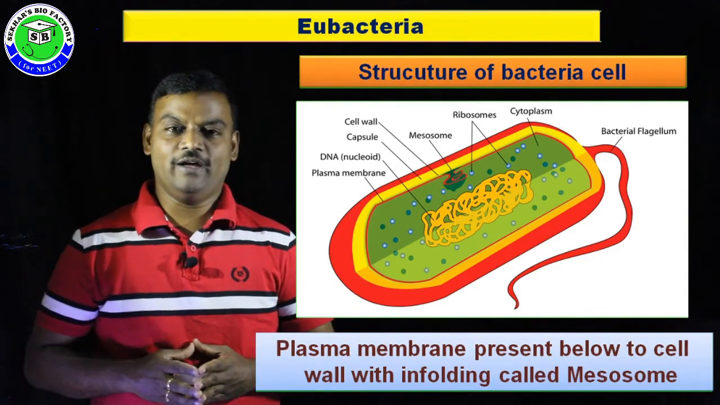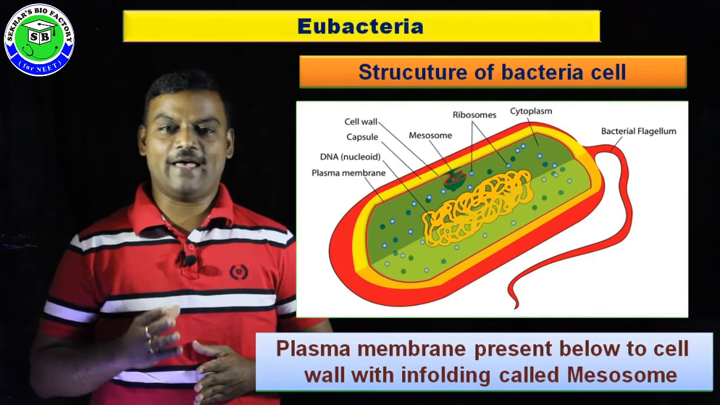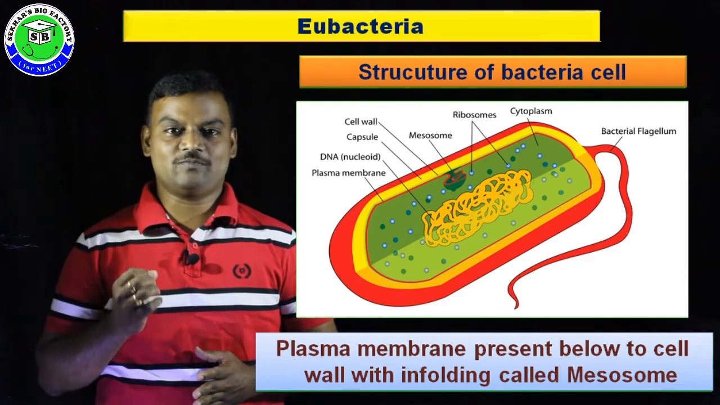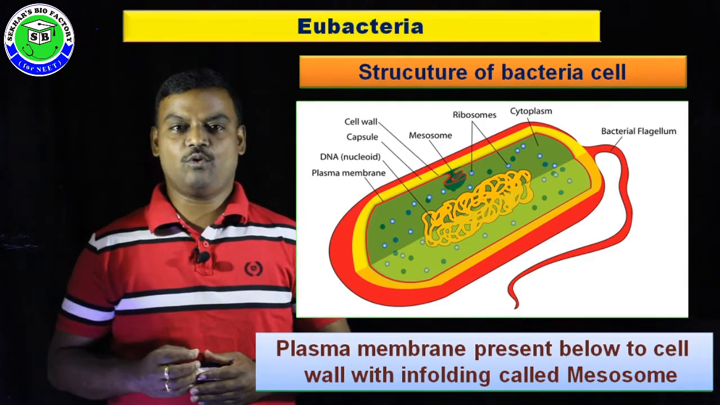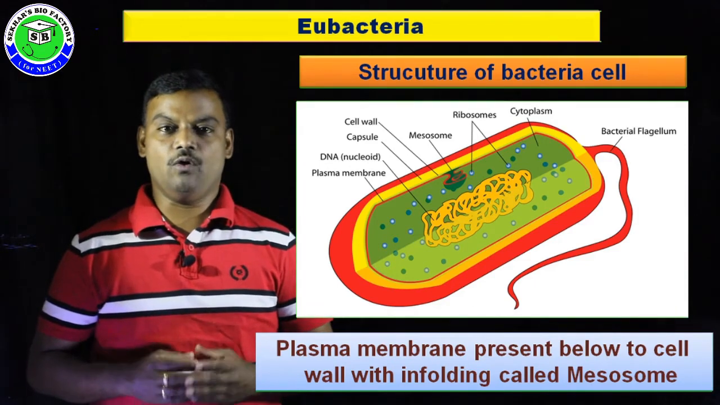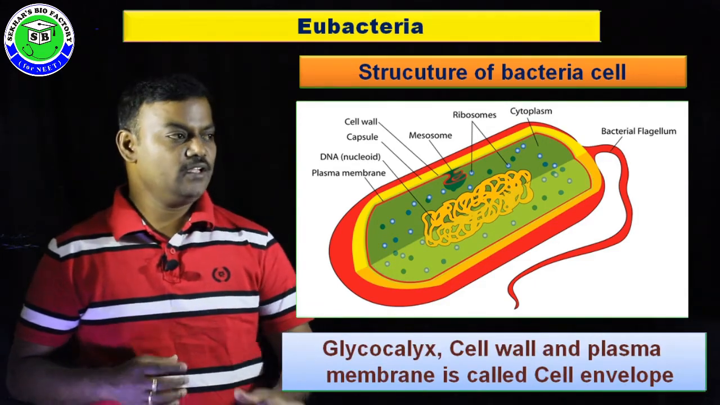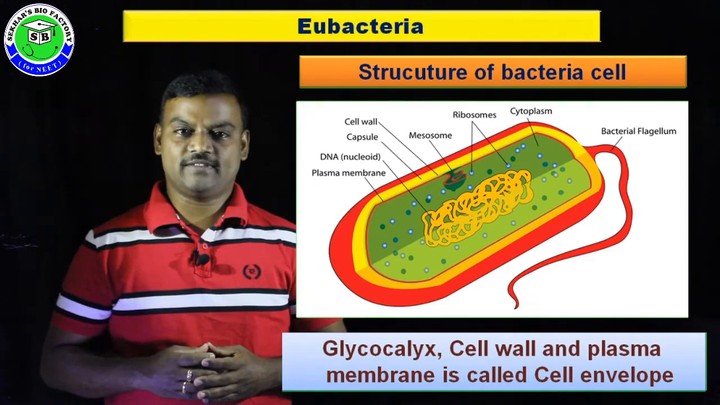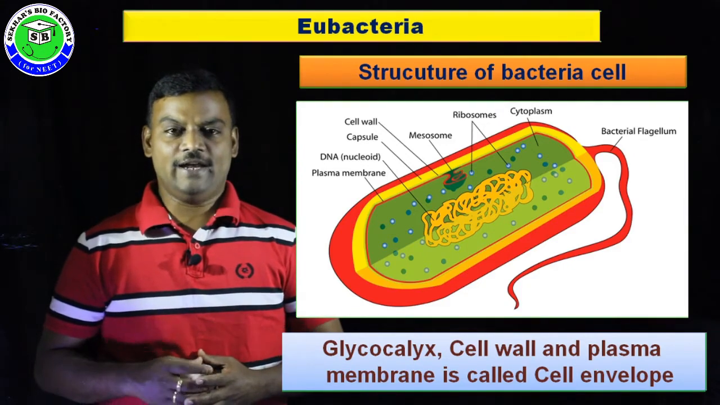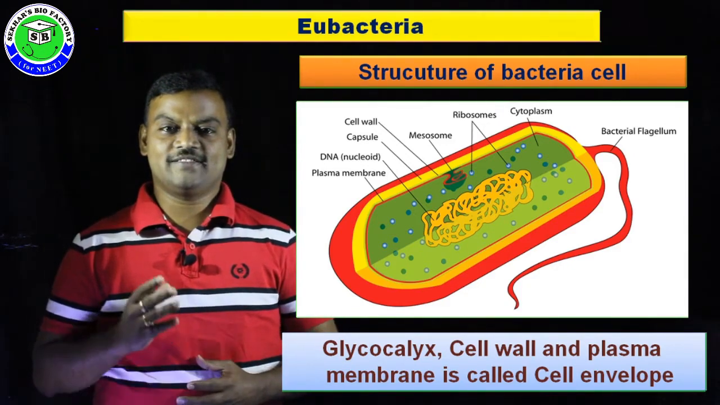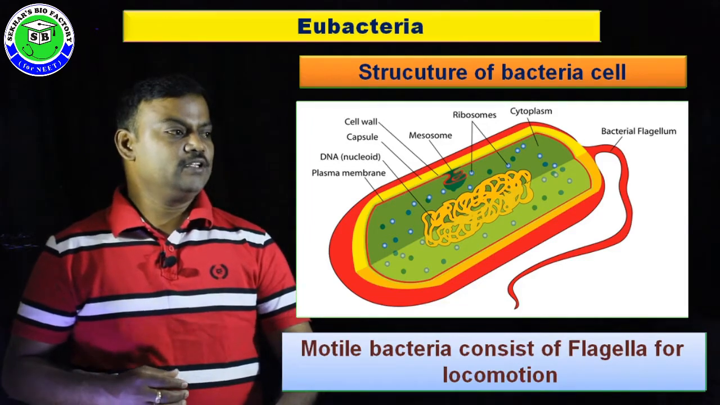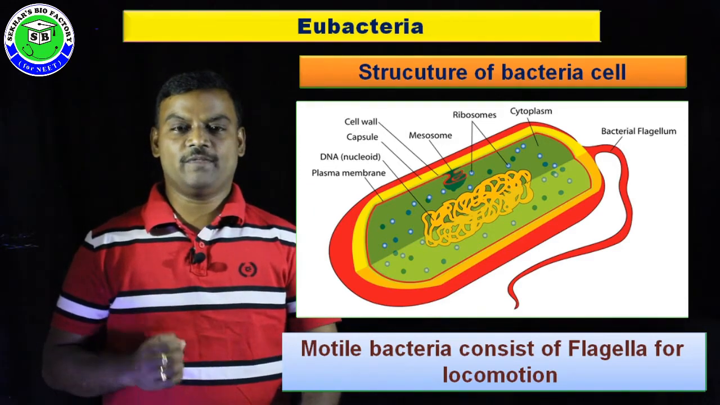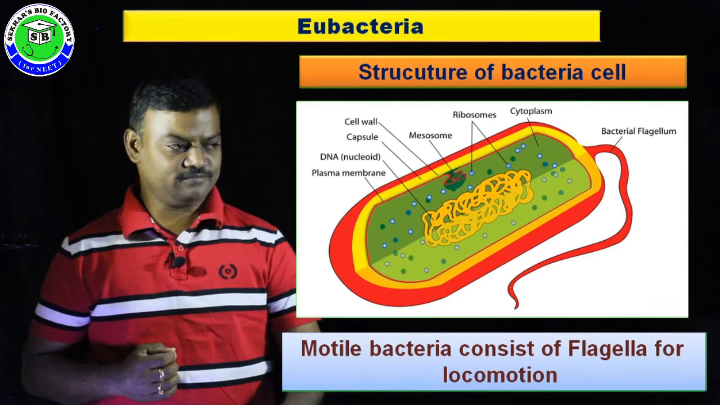Below the cell wall, the bacteria cell has a plasma membrane, and this plasma membrane has one infolding, a specialized structure called mesosome, which has various functions. The bacteria cell is surrounded by glycocalyx, cell wall and plasma membrane, and these three layers are collectively called the cell envelope. In some motile bacteria, there is a flagella for locomotion.